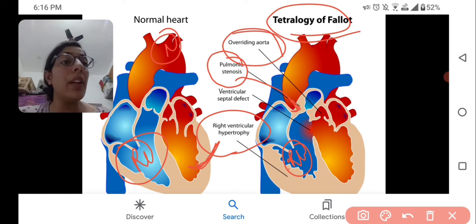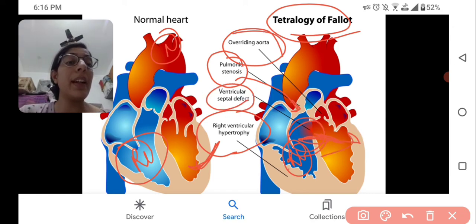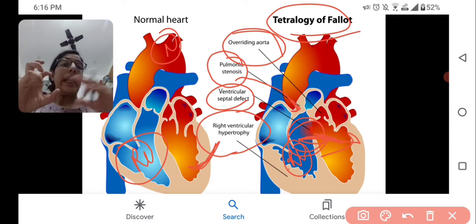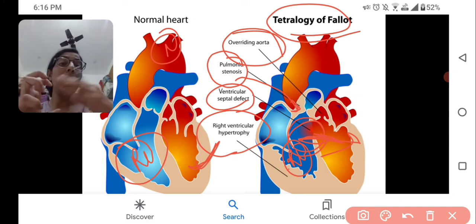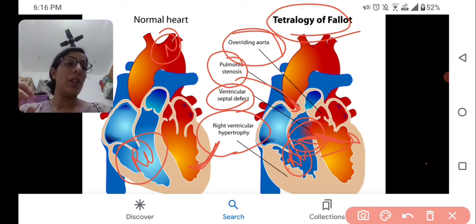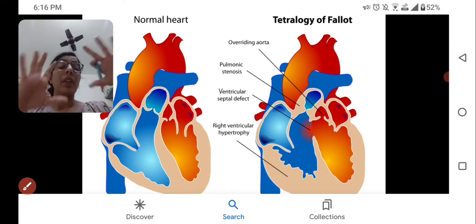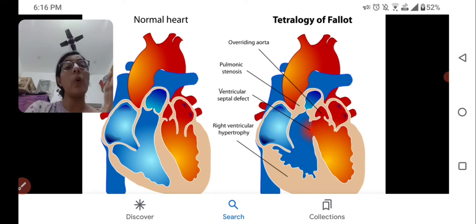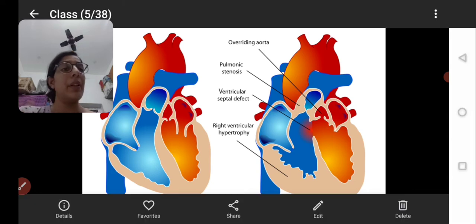Then there is overriding of the aorta and the ventricular septal defect. Why ventricular septal defect? Because it's nature's art, it gives a way of survival. When the pressure increases in the right ventricle, because of the pulmonary stenosis the blood is not able to reach the body. So what is going to happen? There will be a defect so that blood will reach the left ventricle and reach the entire body.